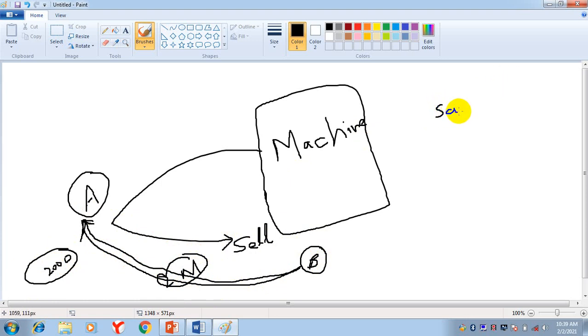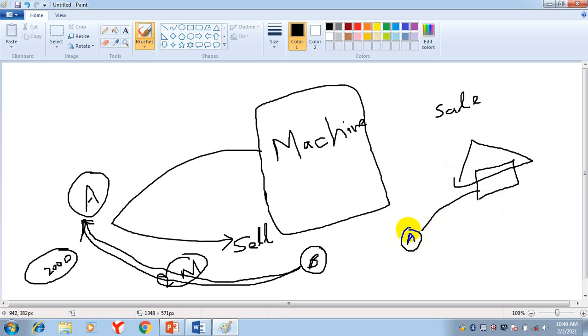Selling an asset and then leasing it. Take another example. Suppose you have a house. Suppose this is your house. You are A. Now you need money. You want to start a business. So you are selling your house for $3 million to B.